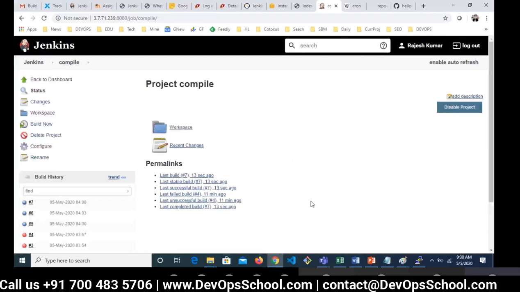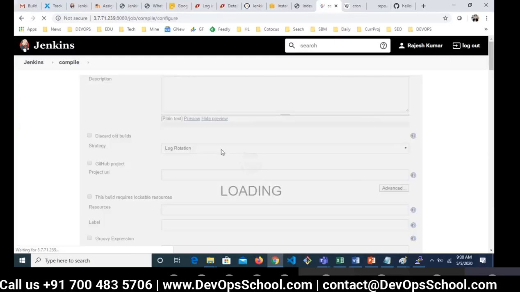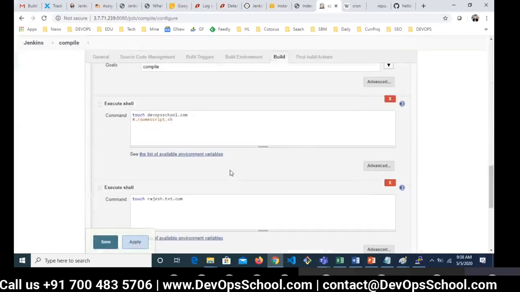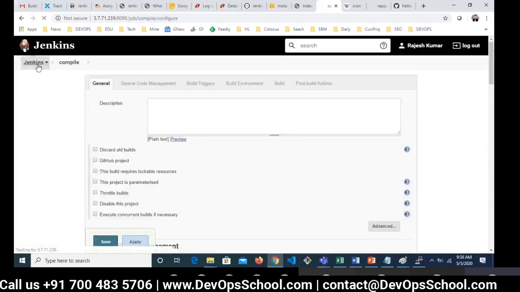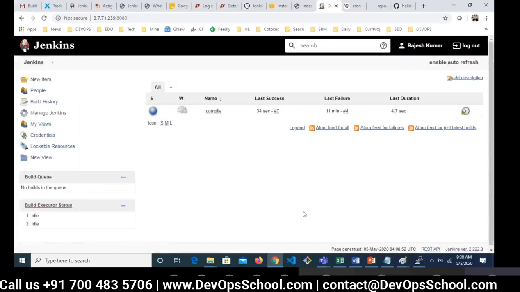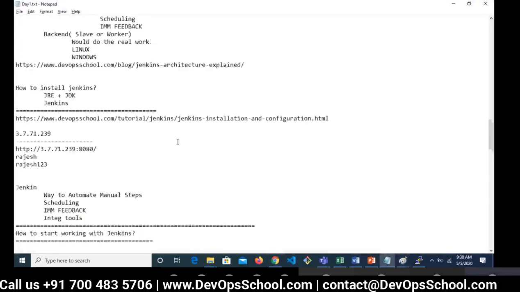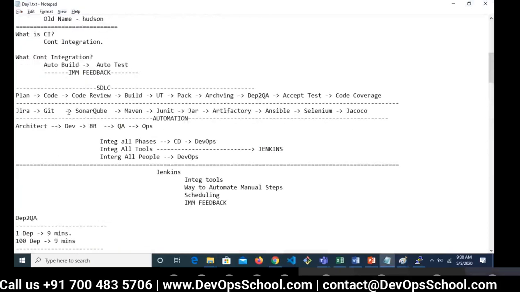Now I need more projects to be created. So how do we do that? Let's assume this project which you have created, you spent at least 2 hours. You have a hell of a lot of configuration, so many configurations. It's a very basic configuration though, but you have to assume there is so much configuration you have done. So if you want to set up another job, are you going to do the same thing? Let me tell you here. Here we did the build now.